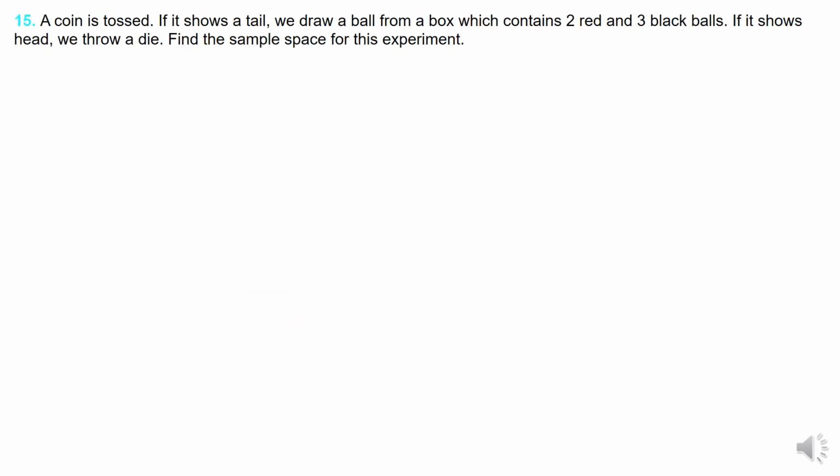Now question number 15. It is also very simple. A coin is tossed. Okay, I have a coin. Then you will either get a head or a tail. A coin is tossed. If it shows a tail, we draw a ball from a box which contains 2 red and 3 black. So what I am writing? R1, R2, B1, B2, B3. If it shows a head, we throw a die. 1, 2, 3, 4, 5, 6.